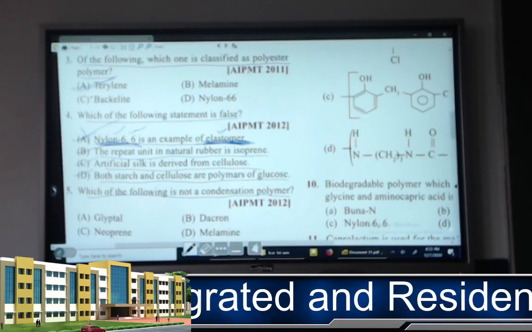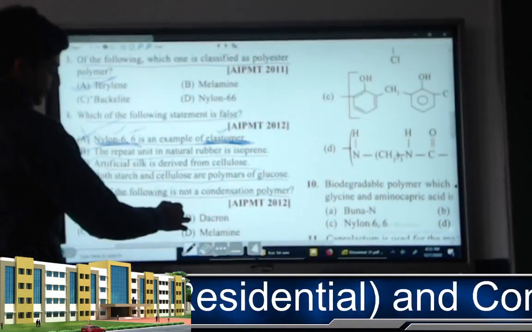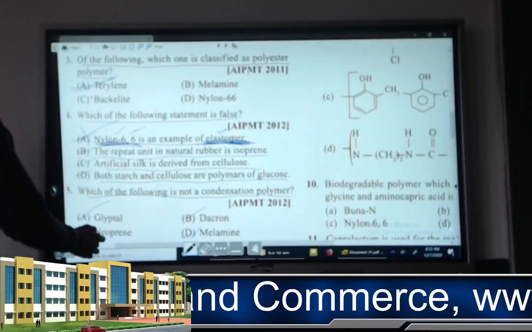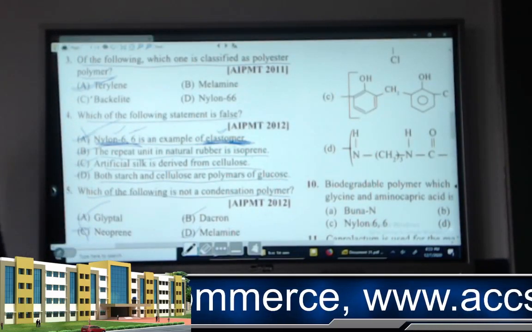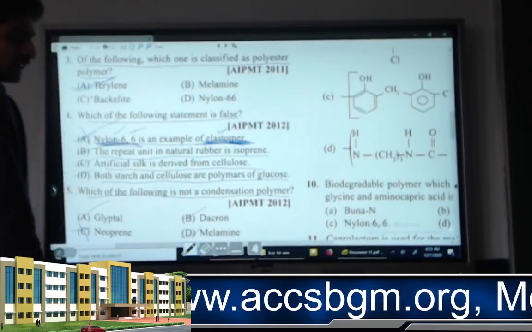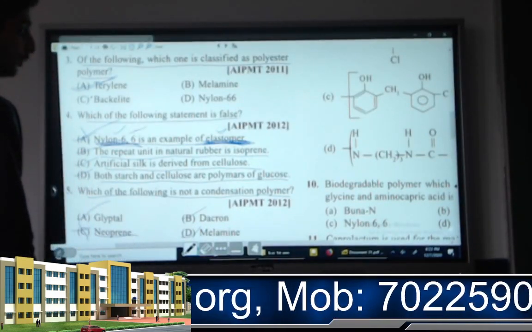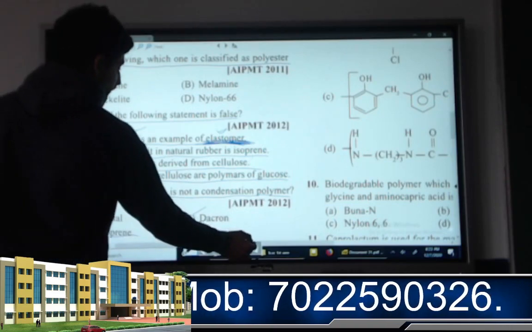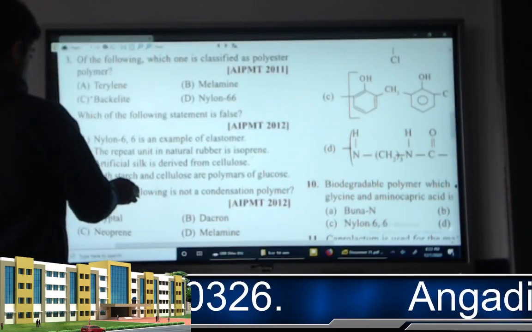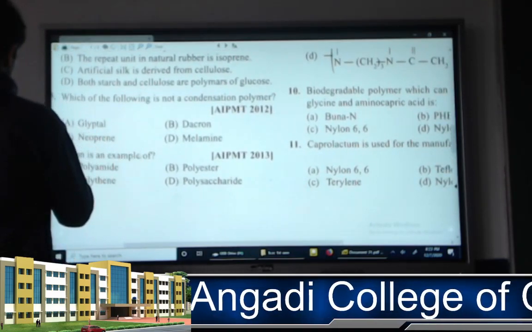Did you find the answer for this? See here, glycerol, Dacron and melamine are condensation polymers, whereas neoprene is an addition polymer. So the answer for which one is not a condensation polymer is neoprene. Okay. Next question.